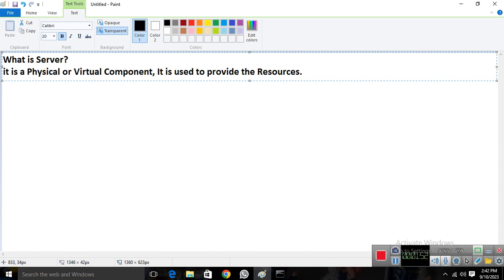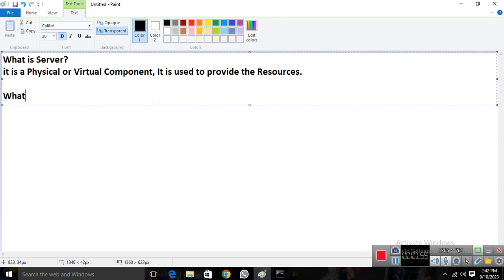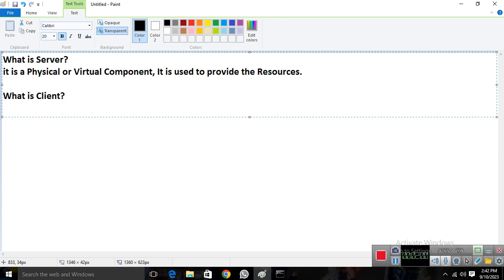Now the second concept is known as the client. Again, a client is a physical or virtual component. Same thing, we have a physical client, and we can create clients on virtual machines also. It is used to access or request the resources.